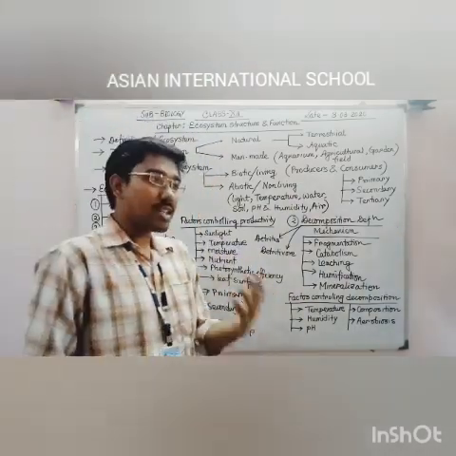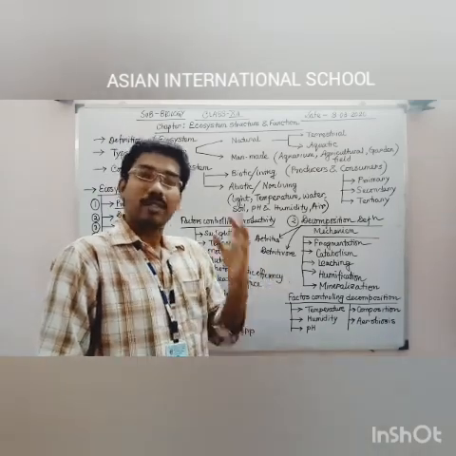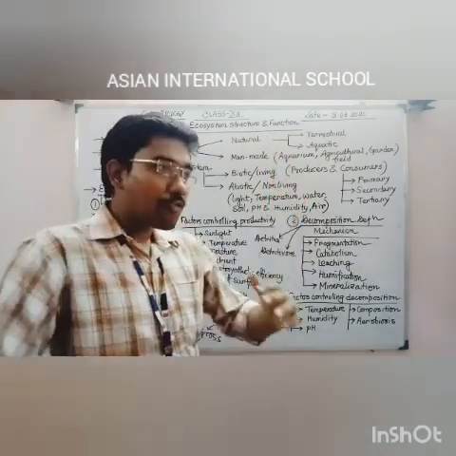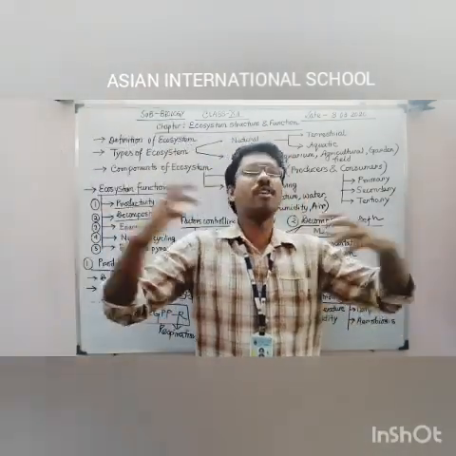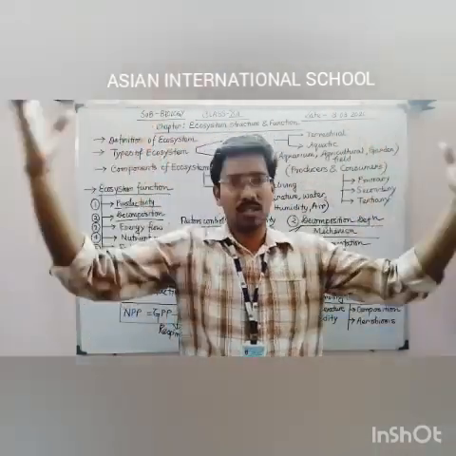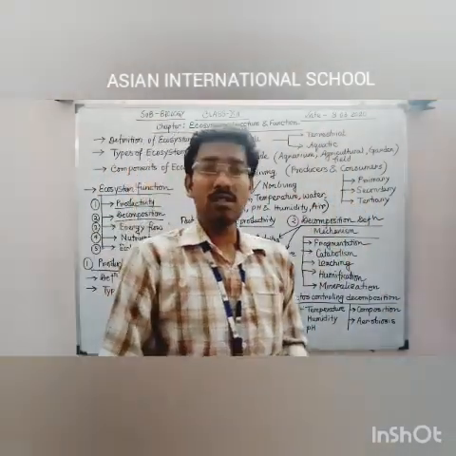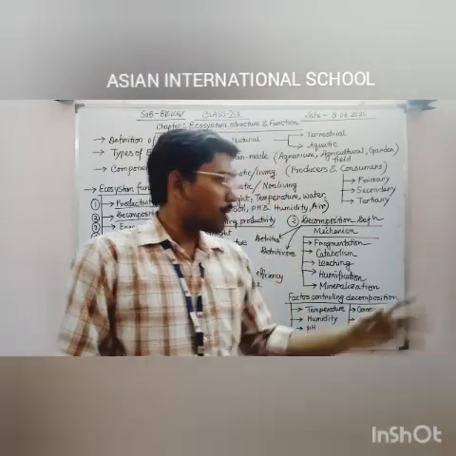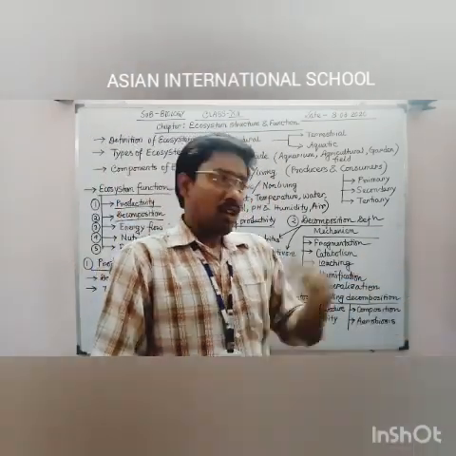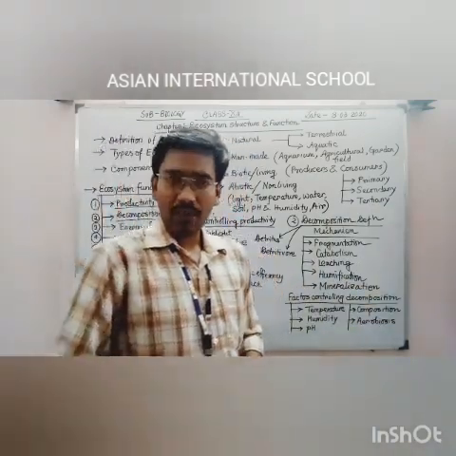Photosynthetic efficiency. Obviously, how much food any plant produces always depends on that plant's photosynthetic efficiency. In the case of huge plants like the banyan tree or the mango tree, their photosynthetic efficiency is very high, so their productivity is also high. But if you think about a tulsi plant, the plant size is small, the photosynthetic efficiency is most of the time low, so they will produce less food also.